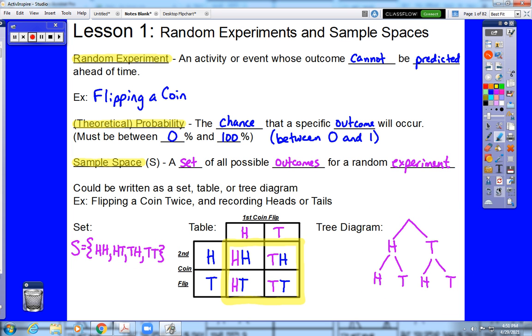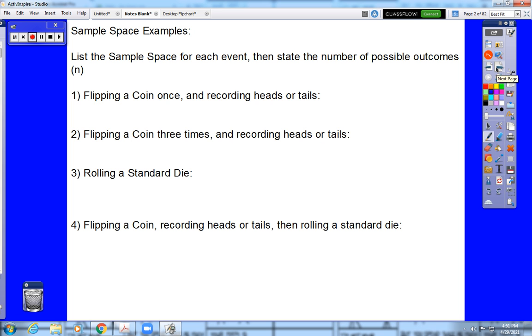Now, the last part of this is that the sample space always has a related value called n, which is the number of things listed in the sample space, the number of possible outcomes. In this case, this sample space has a total of 4 possible outcomes. So we would say that n is equal to 4. So we're going to do some examples of writing out sample space and stating the value of n.